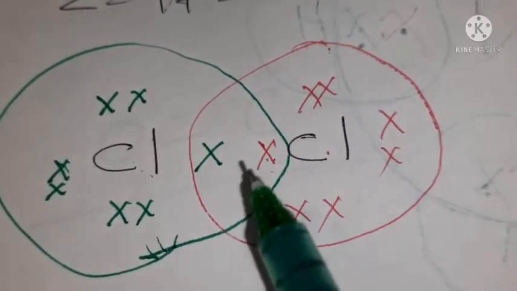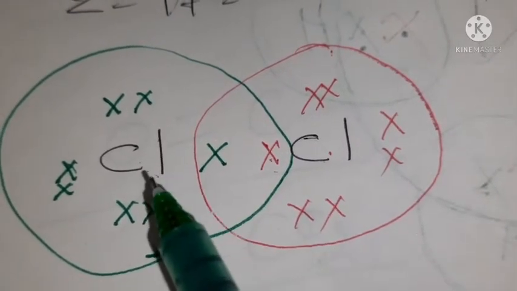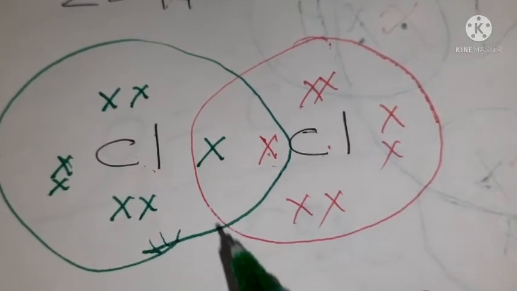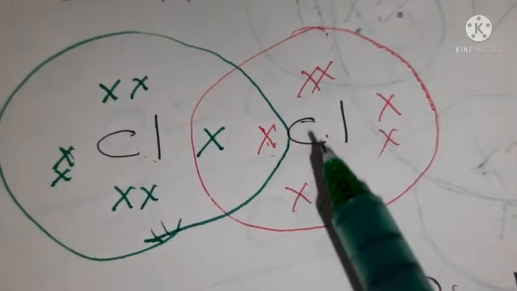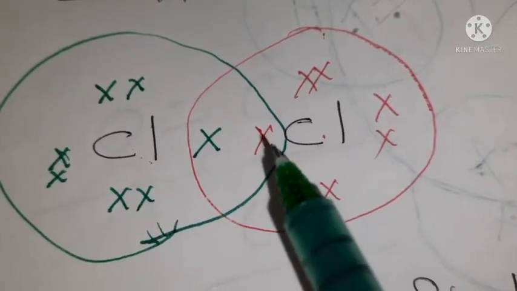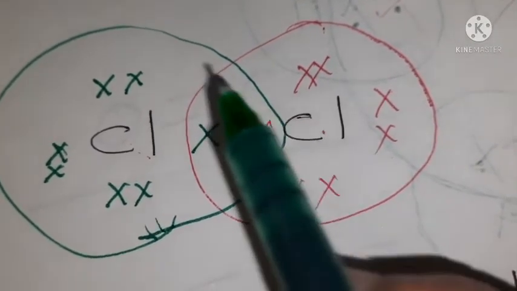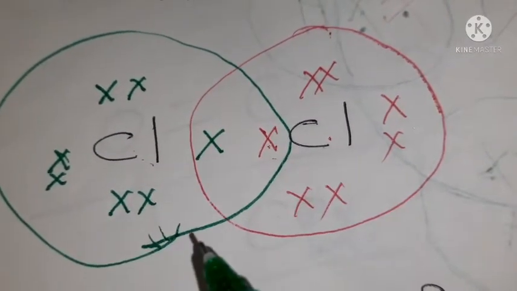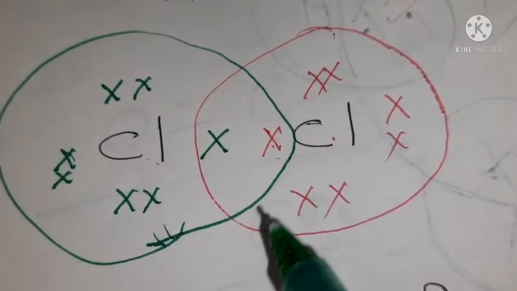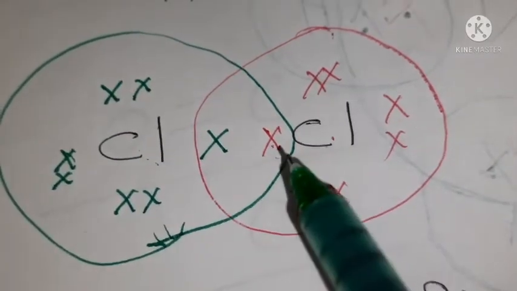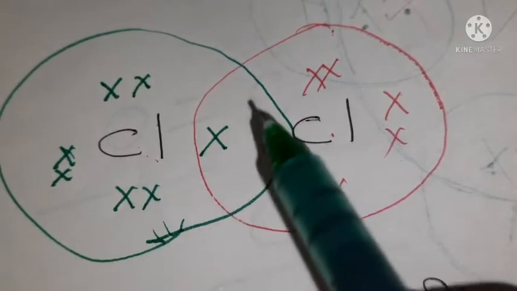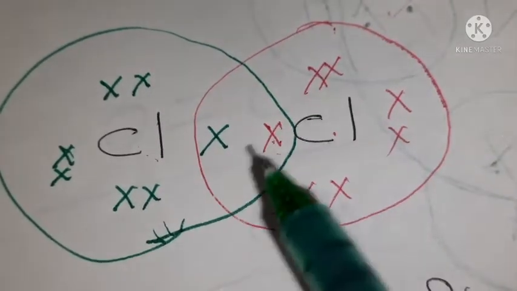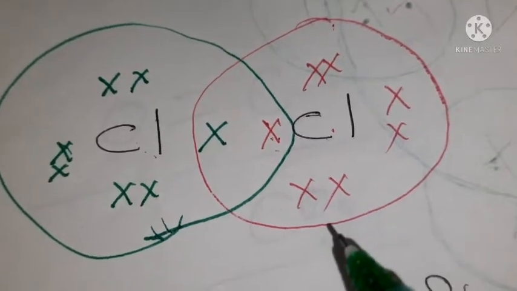So students, just remember, when this chlorine shares its electron with this chlorine, this electron should come under the vicinity of this chlorine. And when this chlorine shares its electron with the other, obviously it should come under the area of the other chlorine. Now let us check. Only in this circle, 1, 2, 3, 4, 5, 6, 7, 8. And in this circle also there are 1, 2, 3, 4, 5, 6, 7, 8 electrons.